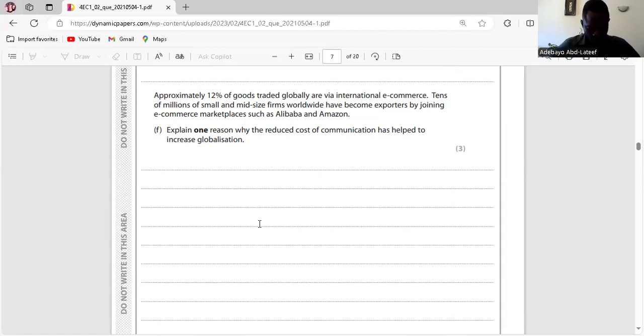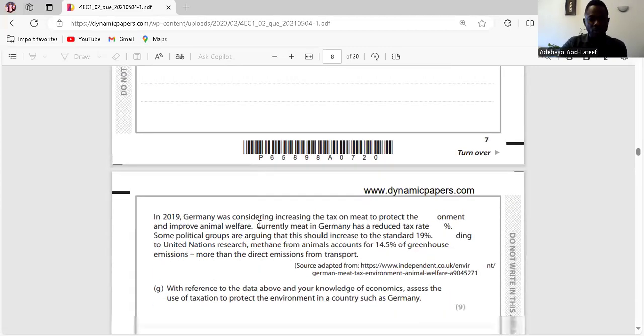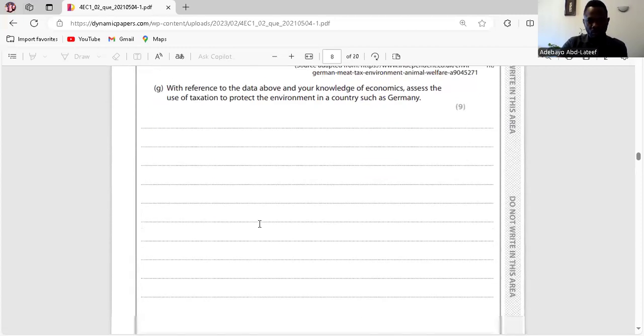We go to D now, right? G. G, yes, sir. Taxation. With reference to the data above and your knowledge of economics, assess the use of taxation to protect the environment in a country such as Germany.